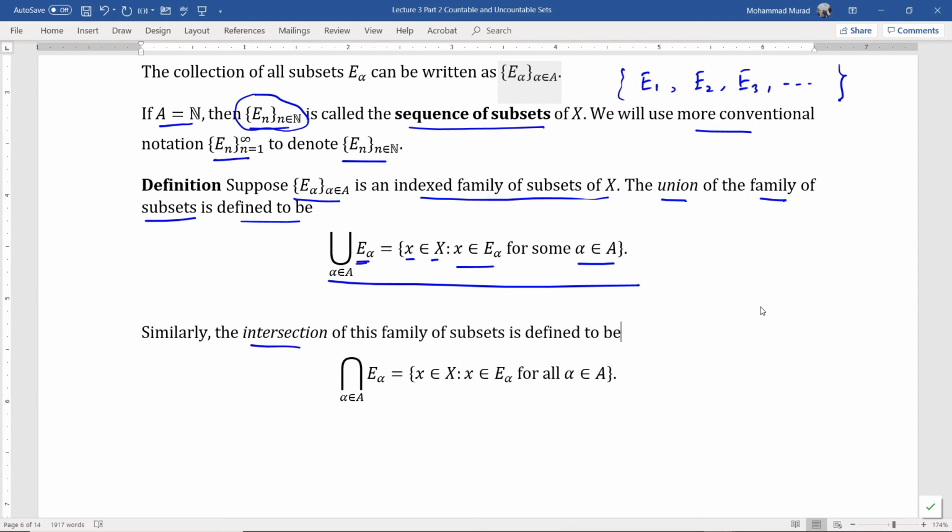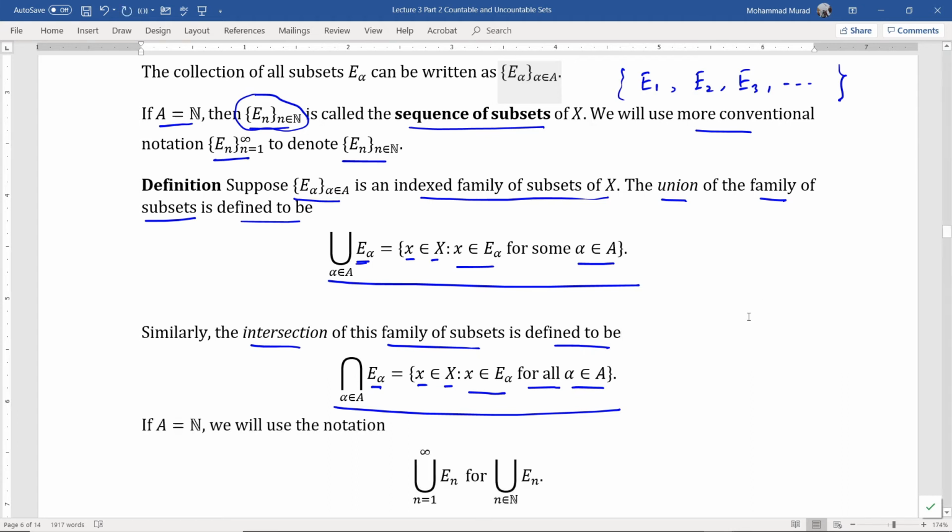Similarly, the intersection of this family of subsets is defined this way. The intersection of this family is the set of x in X such that x belongs to E alpha for all alpha in A. Again, if the index set A equals the set of natural numbers, we will use this notation for this symbol. So this is the countable union of the family of subsets of X.